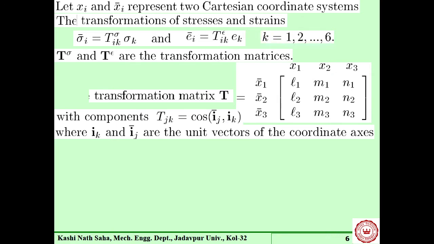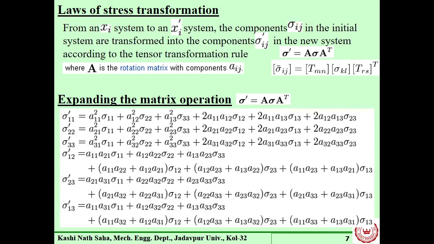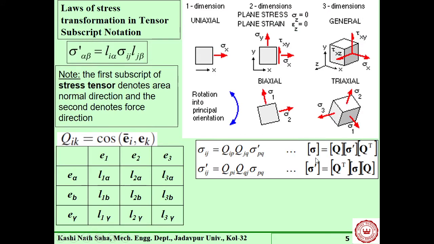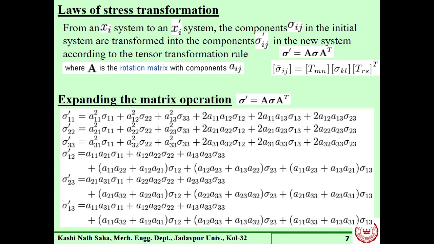Now, this is the operation we are talking about. If we elaborate this, that means if we carry out the whole thing, how many components will we get from here? 9, right? And this is a state of stress matrix. We know that out of these 9, tau xy is equal to tau yx, so ultimately we require only 6.